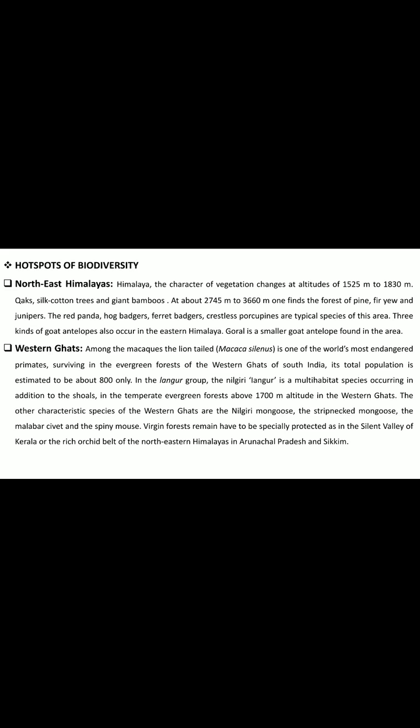That's why it is known as a hotspot of biodiversity. In India, there are two hotspots of biodiversity, that is the Northeast Himalayas and the Western Ghats. You will get the complete idea about different plant and animal species in this PPT, so read it carefully.